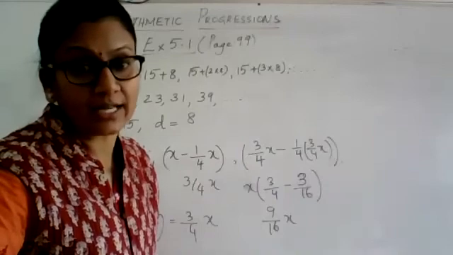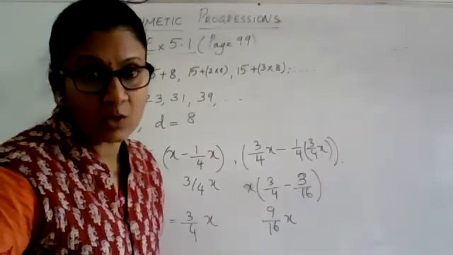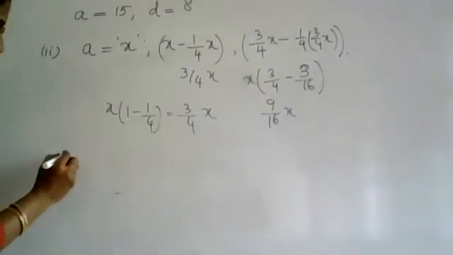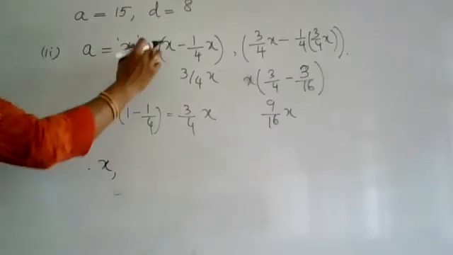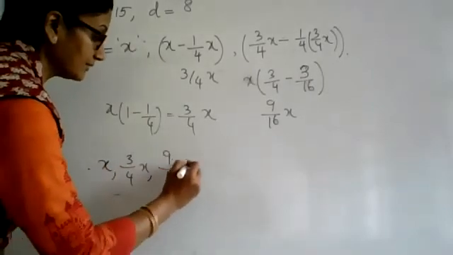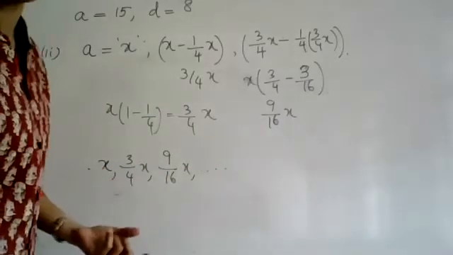Now if you continue like this, will the list that you are getting be an AP or not? So I will rewrite this once again. I got 3 terms. My first term was x. The second term was 3/4 x. The third term I got was 9/16 x. It is going to go on like this. Now, is this list of numbers forming an AP or not is the question. How will you find out? You have to subtract the successive terms and find out.